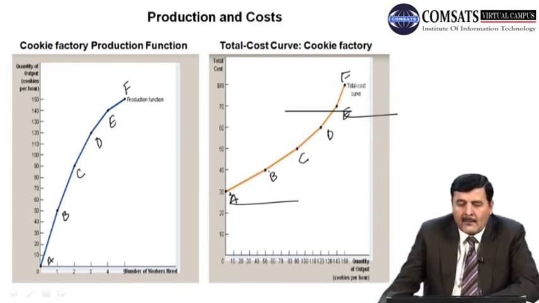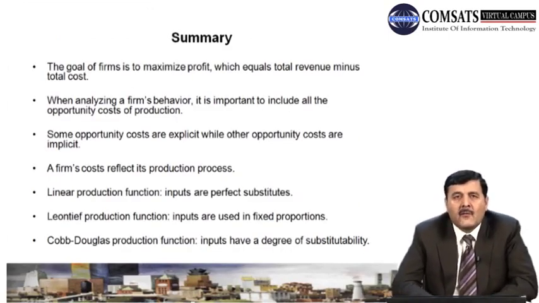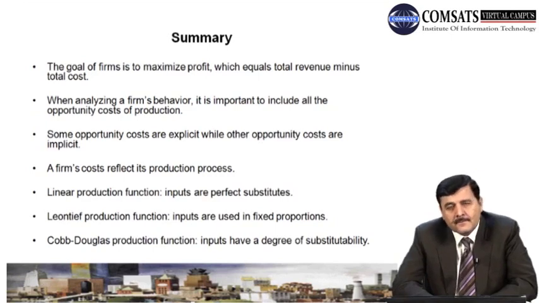And this was all about today's lecture. And now I will try to summarize this lecture in 5 to 10 minutes, and then we'll end this lecture today. From where we started, the goal of the firm is to maximize profit, which is the prime objective of any firm, right? The firm wants to maximize their profit, right? So when they produce, the objective behind it is to maximize profit, and how they can maximize profit.